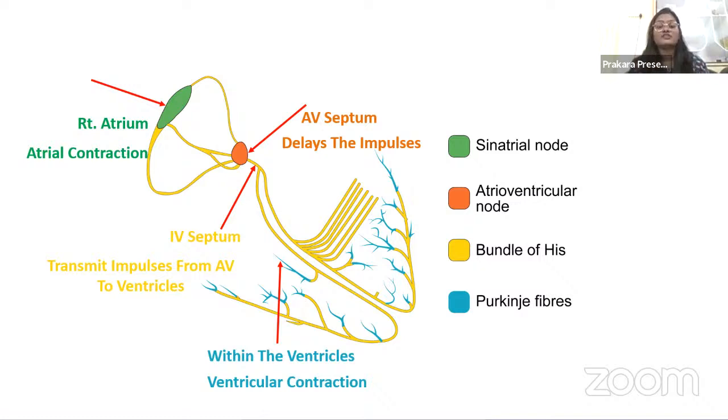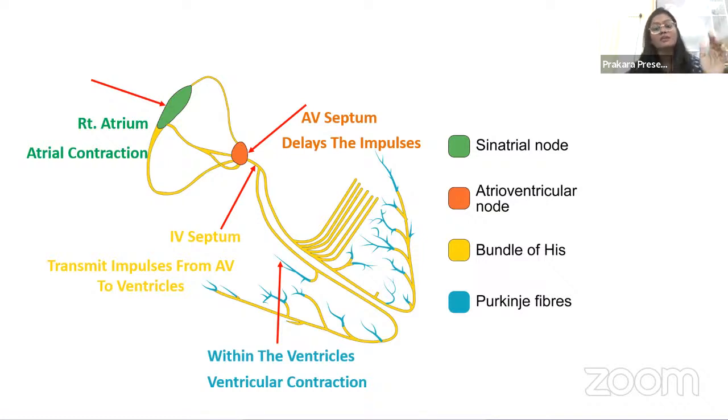Right, just going back to normotropic and ectopic. If a patient has arrhythmia and the SA node is the structure initiating or generating the impulses, then we term it a normotropic arrhythmia. But if a patient has arrhythmia and it's not the SA node but some other structure generating the impulse, then we call it an ectopic arrhythmia. So these are the basic classic divisions of the arrhythmias.